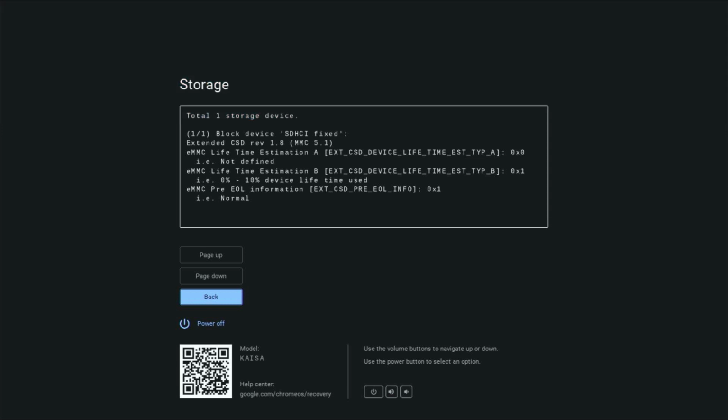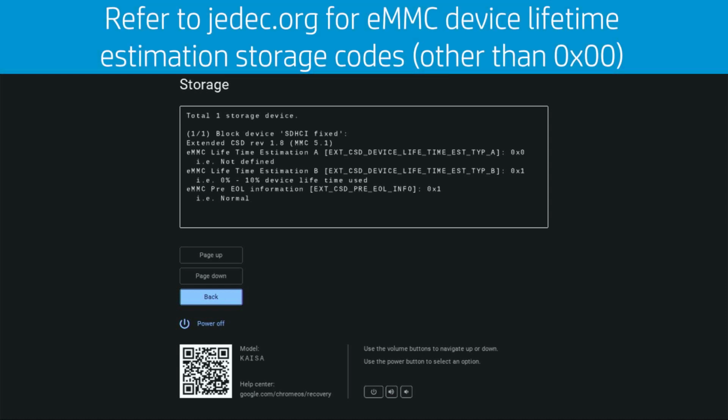If your device has eMMC storage, you'll receive a screen that looks like this. Look for the Lifetime Estimation B section of the results screen. The device lifetime used is an indication of the lifetime usage of the drive. And if no errors are present during the test, then you will most likely need to perform a hardware reset, power wash, and recovery for the device. You can refer to jedec.org for eMMC device lifetime estimation storage codes other than 0x00.